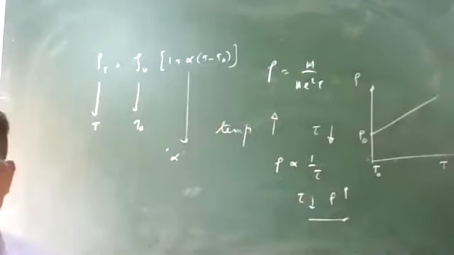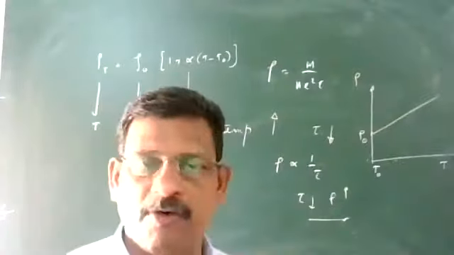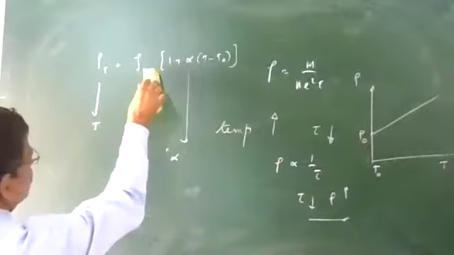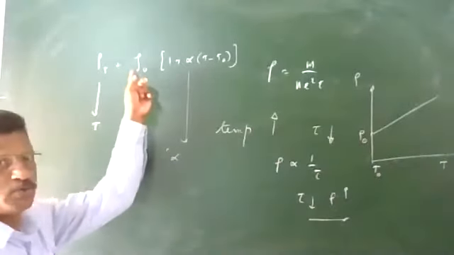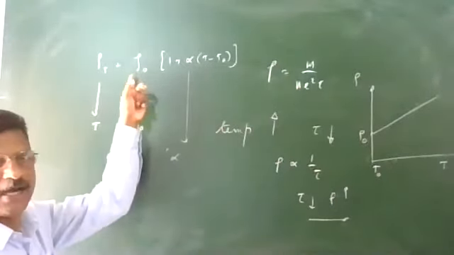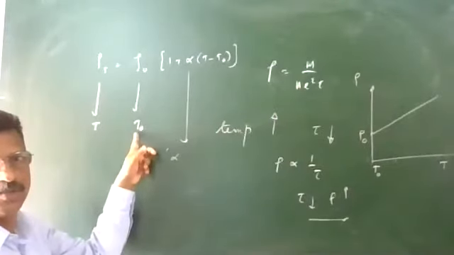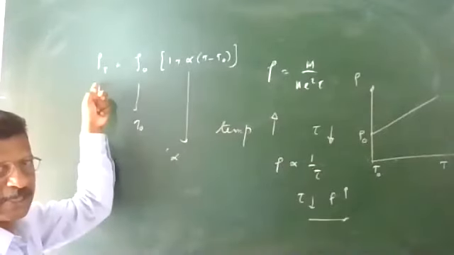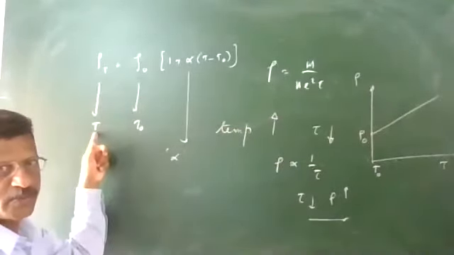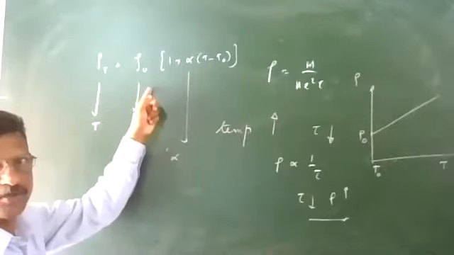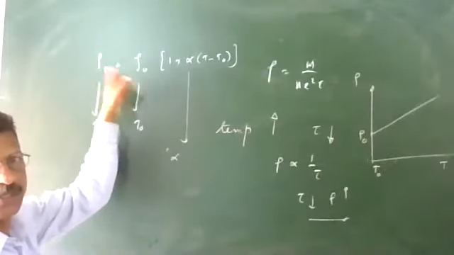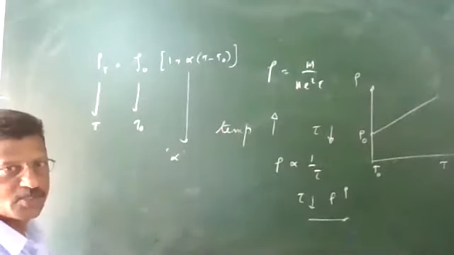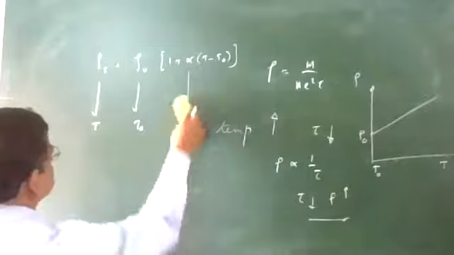And we want to define what is the meaning of alpha. Alpha is called temperature coefficient of resistivity. Rho 0 stands for resistivity at reference temperature T0. It can be 0 degrees Celsius or room temperature. Rho T is the resistivity at any higher temperature. Very important relation. The same equation can also be used for resistance, R. Alpha is the temperature coefficient of resistivity, and we are going to find that.